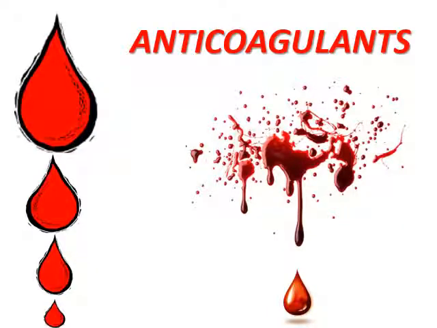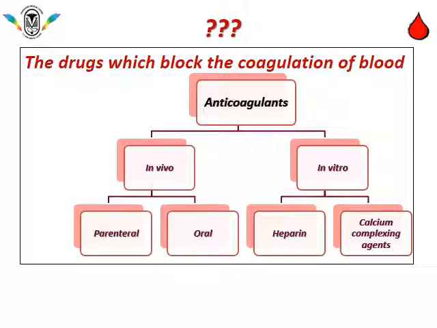What are anticoagulants? At the end of the session, you should be knowing about the various anticoagulants and their uses. Anticoagulants are the drugs which block coagulation of blood. In short, it does not allow blood clotting. If we classify them, they can be broadly classified into in vivo anticoagulants and in vitro anticoagulants. In vivo means anticoagulants which can be used for preventing blood clots inside the body, and in vitro means outside the body when blood is collected for testing investigations.